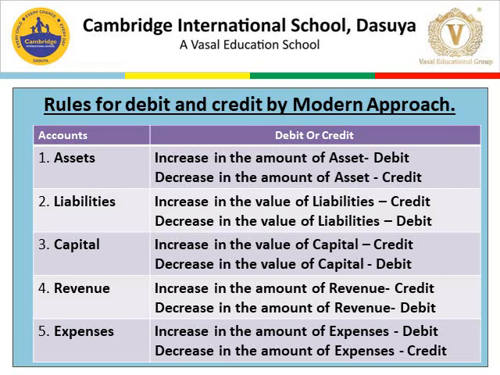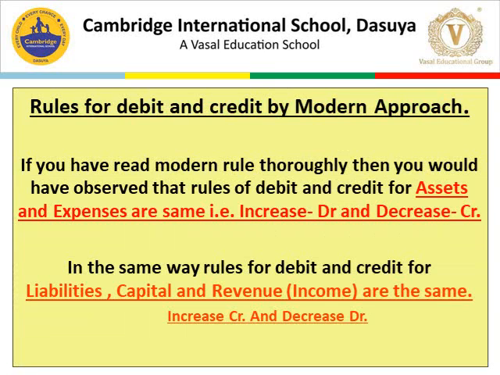So this is the modern approach and the rules for debit and credit by the modern approach. Students, if you have read the modern rules thoroughly, then you would have observed that the rules for debit and credit for assets and expenses are the same.